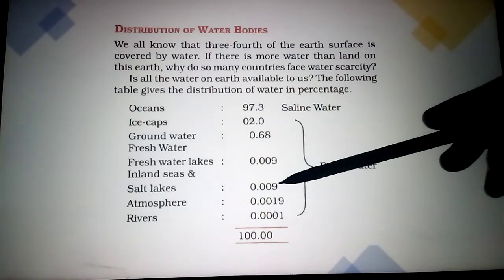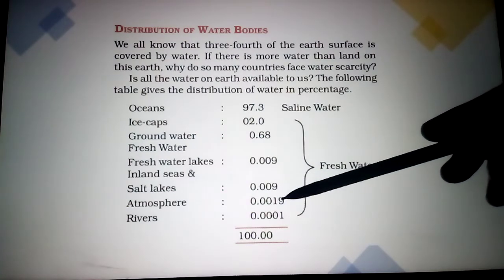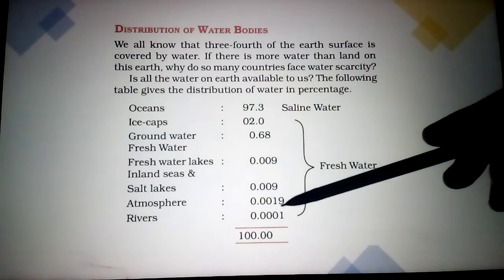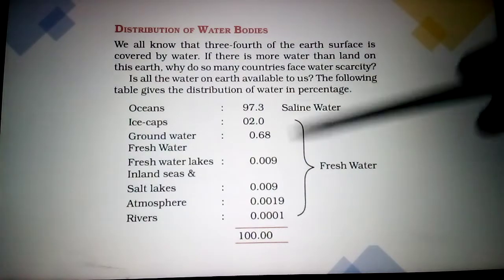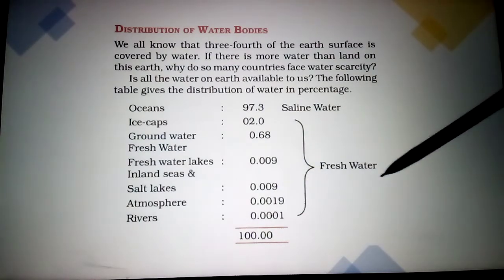Next, these are salt lakes, which we cannot use. The atmosphere holds water in vapor form. Next, rivers, fresh water is 0.0001%.